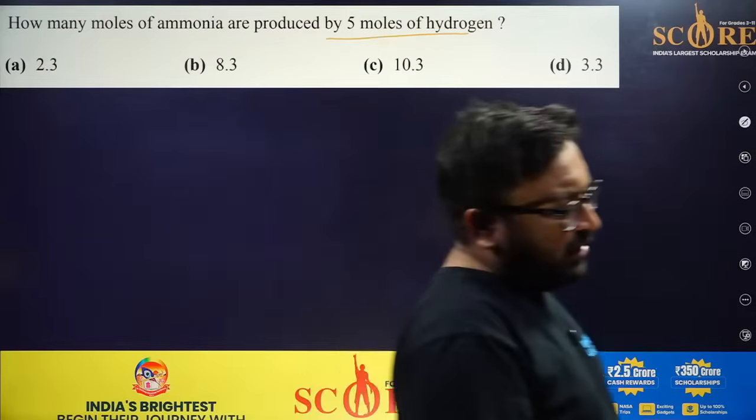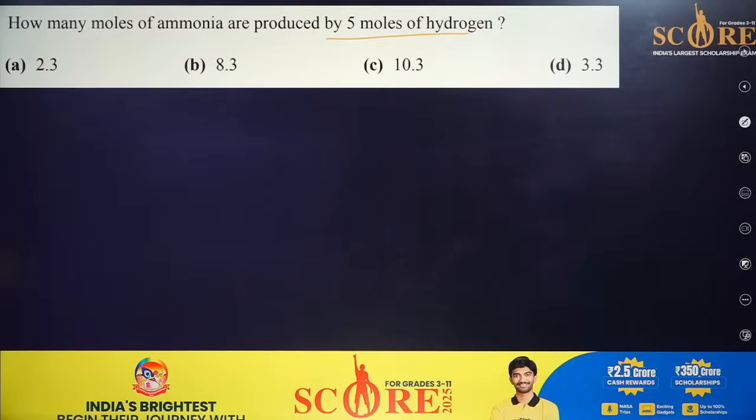I will give you 1 or 2 minutes. Please try to find the answer.